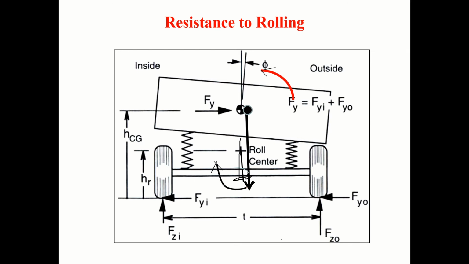Because of this W, about this roll center, there will be a roll moment like this. Immediately, one side spring expands and the other side spring compresses. This will create a resisting moment. Let us calculate what that resisting moment is.